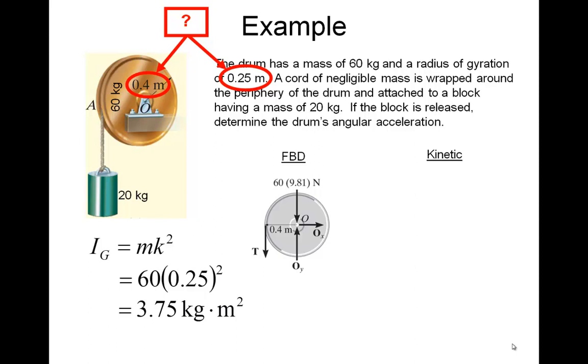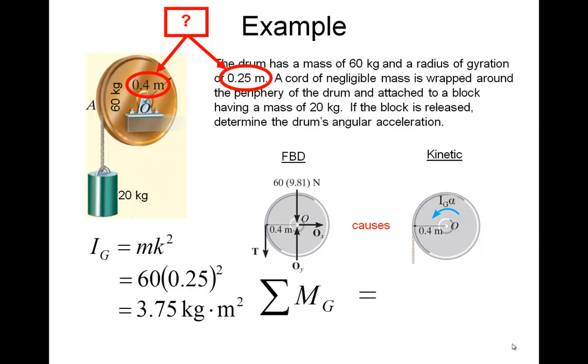Let's look at the kinetic diagram. Well, the only acceleration we'd have would be the rotational acceleration of this drum. And we have to remember that it's the forces that cause the accelerations to happen. So we're going to sum moments about G, or O, and we're going to set that equal to the accelerations about O. And there we have one equation but two unknowns.